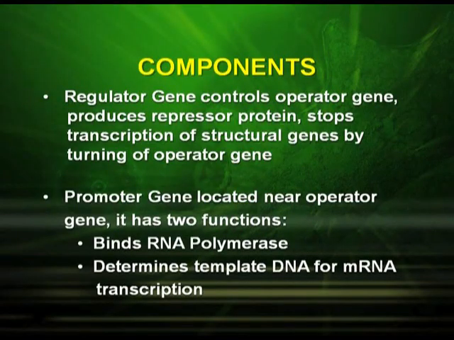Now let us see the functions of each component. The regulator gene controls the operator gene. It produces repressor protein, which stops transcription of structural genes by turning off the operator gene. The promoter gene is located near the operator gene. It has 2 functions: first, it binds RNA polymerase, and second, it determines the template DNA for mRNA transcription.